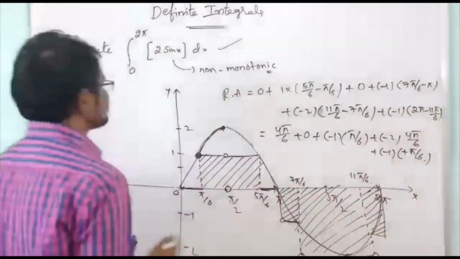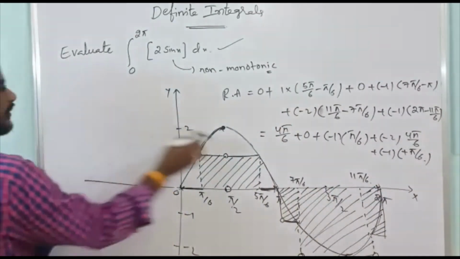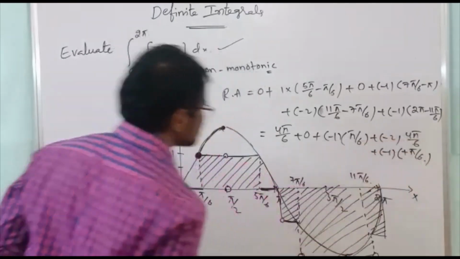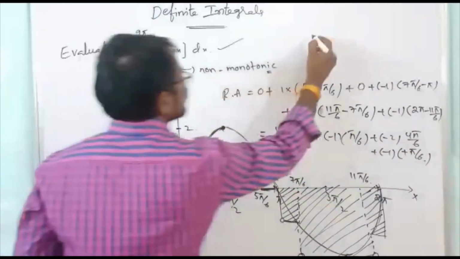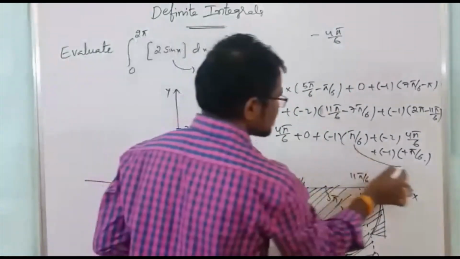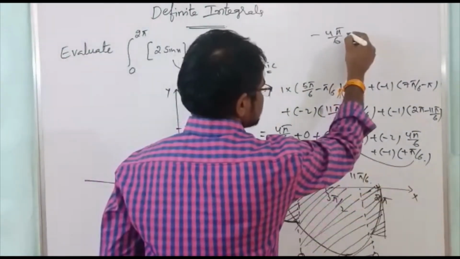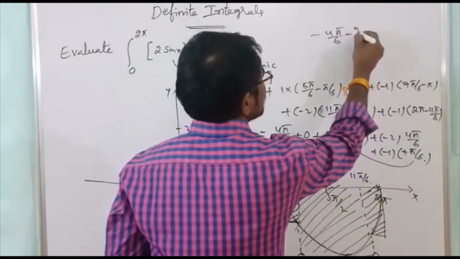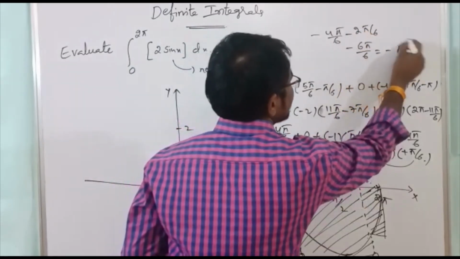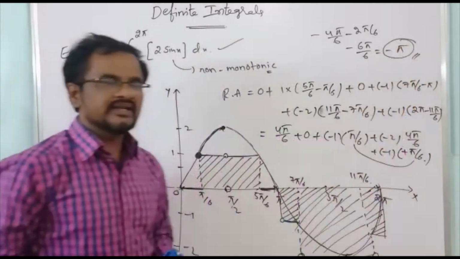So totally if you simplify, 4 pi by 6, and here minus 2 into 4 pi by 6 means minus 8 pi by 6, and here minus pi by 6 minus pi by 6, so minus 2 pi by 6. So minus 6 pi by 6, that is equal to minus pi. This is our required area.